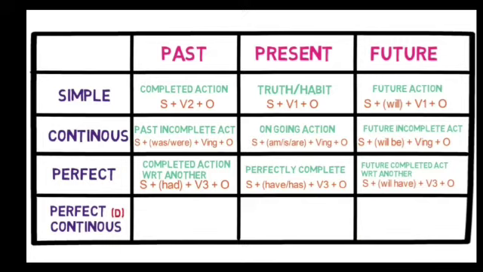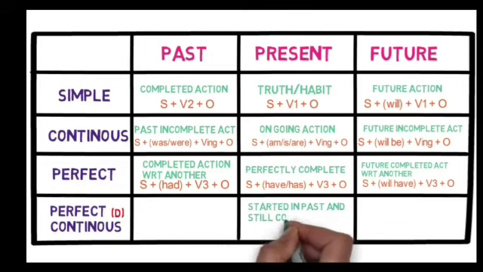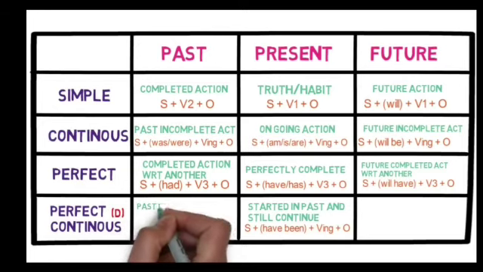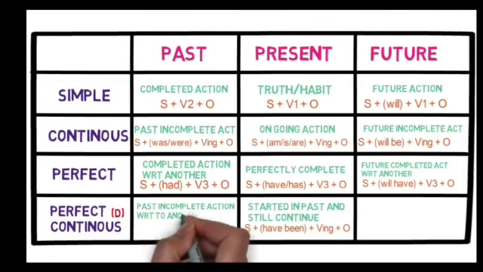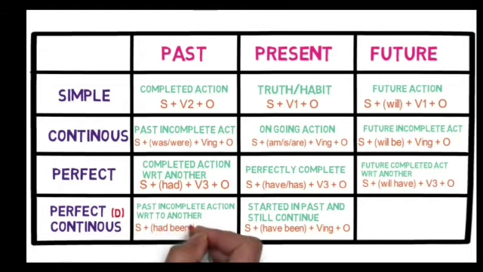Now come to present perfect continuous. Now what is present perfect continuous? Just see. Started in the past and still continuing in the present time. When I am talking about this present perfect continuous, then subject plus has, have, then verb plus ing, and then object. But when I am talking about past, then in this also it is a completed action in the past related to another. Then what will you write? Subject, had, been, plus first form plus ing, and then object.